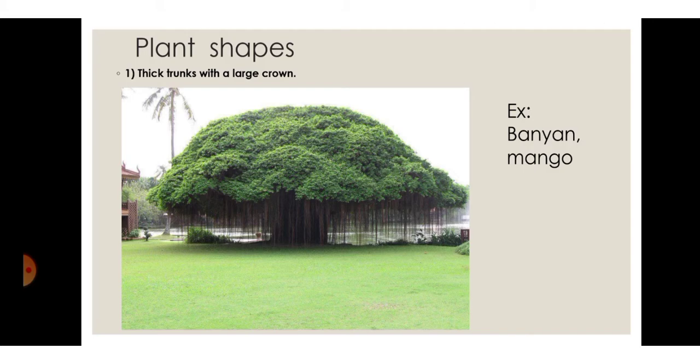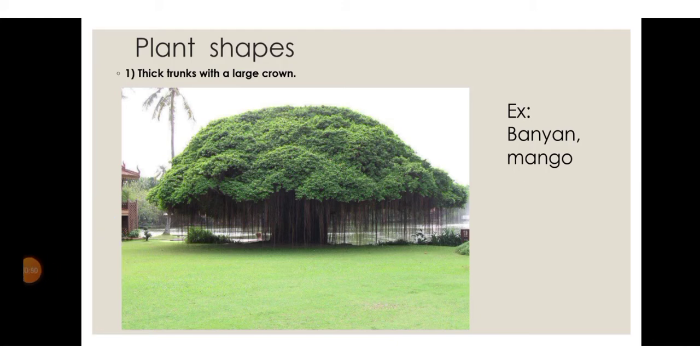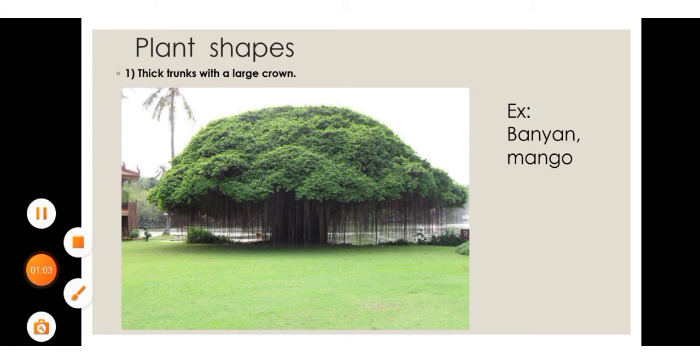Now, plants are different in their shapes, and we know that plants are classified from the smallest to the largest. Herbs are the smallest, then shrubs, climbers, creepers, and trees are the tallest plants. This classification we have already learned. Now we are going to learn about the shapes of plants.